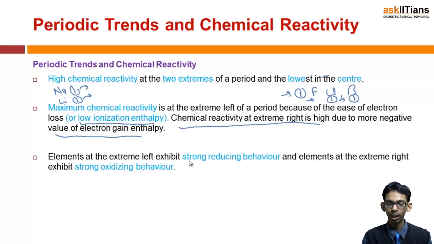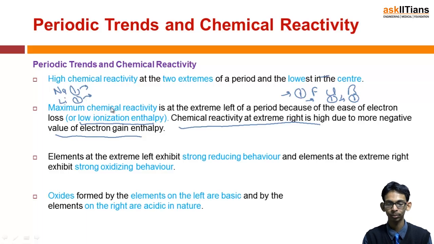Elements at the extreme left exhibit strong reducing behavior. Why? What are reducing agents? Reducing agents are those which get oxidized themselves and reduce others. So these release electrons, that means they get oxidized, and they help others to get reduced. So they are strong reducing agents. While those on the extreme right, that means non-metals, are strong oxidizing agents. As they accept electrons, they get reduced themselves and help others to oxidize. So these are strong oxidizing agents and those are strong reducing agents.